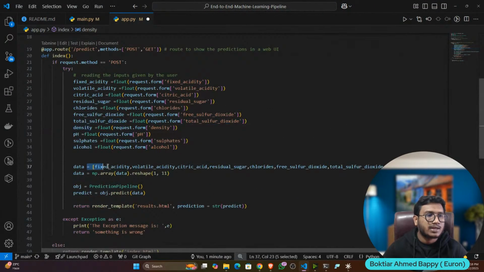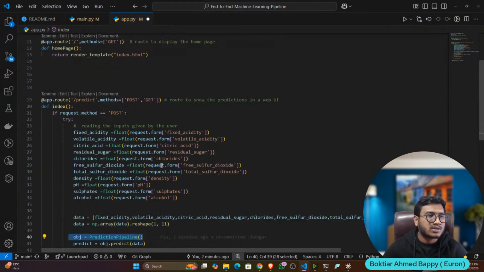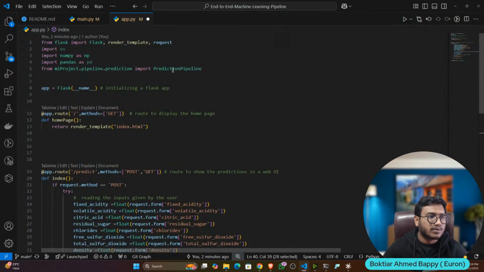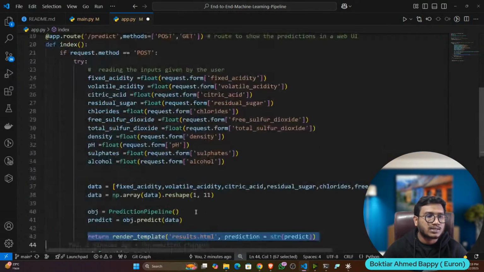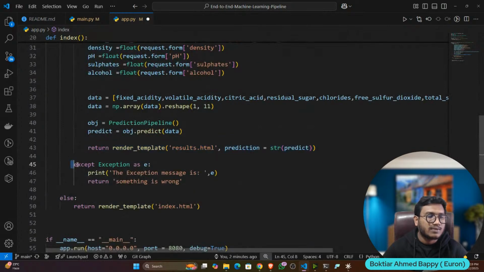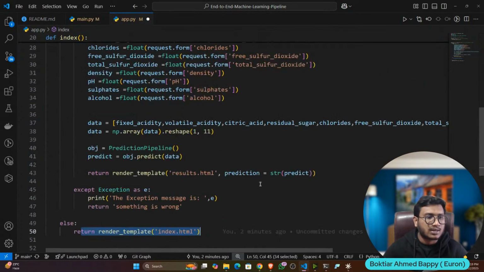Then I'm creating a list, and inside that I'm giving all the variables one by one. Then I'm converting it to a numpy array. Then I'm initializing the prediction pipeline, which we have imported, I think we remember. Then I'm giving the data and it will give the prediction, and this prediction I'm showing on the result.html page. If any exception occurs, I'm raising the exception. Otherwise I'm rendering the index.html page.